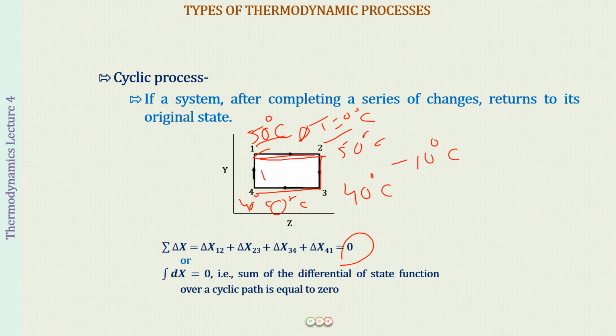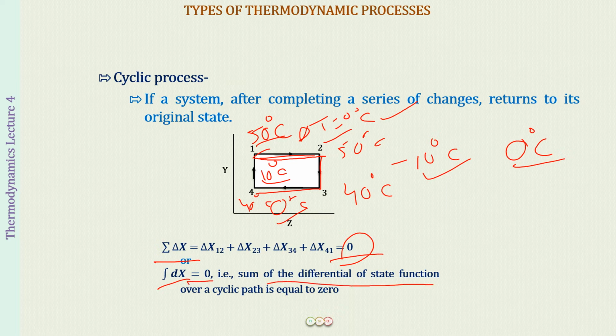So here this is a rise of 10 degrees Celsius, and if you add all of this, 0 minus 10 plus 0 plus 10, the summation is going to be equal to 0 degrees Celsius. So there has been no change in the property if you add up all the differences of the temperatures that took place. You have to remember that the summation of delta x will always come up to 0 in a cyclic process, or you can say the integration of dx is going to be equal to 0.